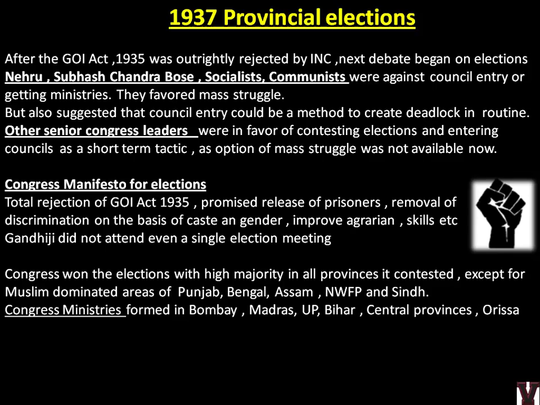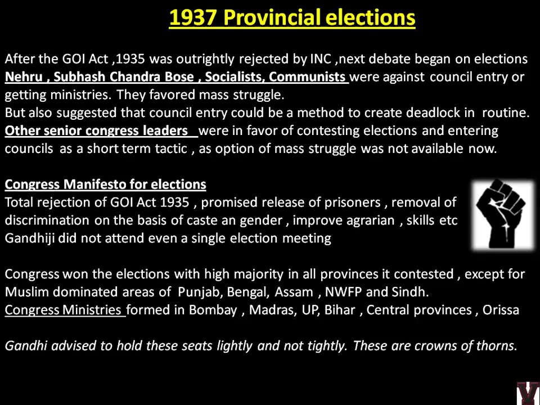Congress ministries formed in Bombay, Madras, UP, Bihar. So if you see 1937, Congress comes into power and forms ministries. They become ministers. Gandhi advised to hold these seats lightly and not tightly. They are crowns of thorns. Okay, this is actually a statement by Gandhi. You should not be carried away by the perks or the benefits which you get out of this. You should just use it for the Indian national movement. Don't become loyalist to the British and forget what is your actual goal. That is what Gandhi advised.